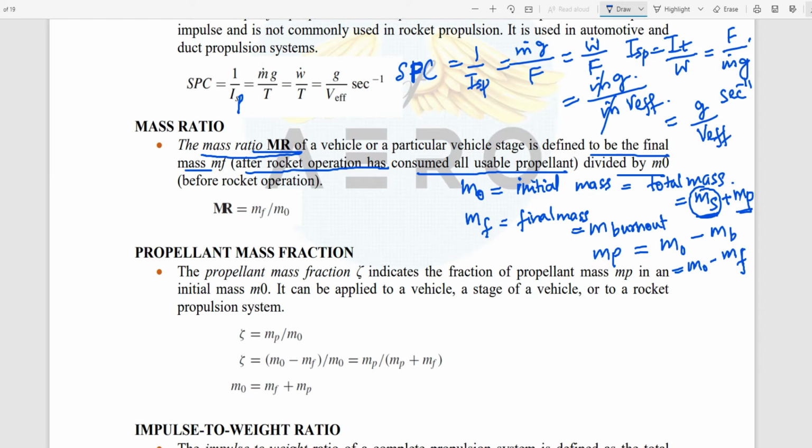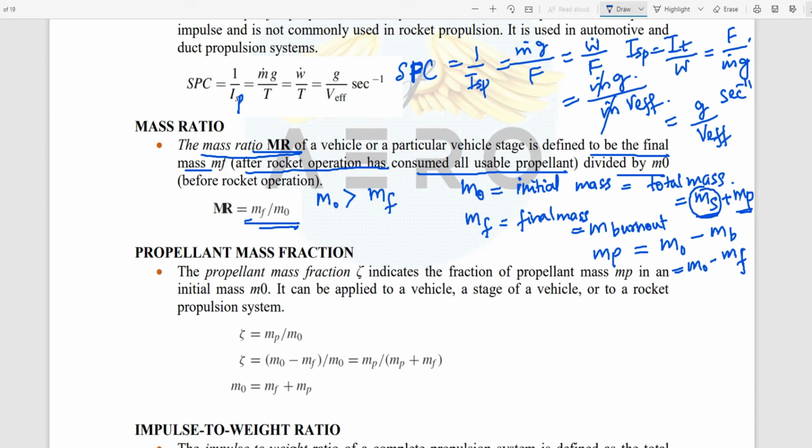Alright. So it is a ratio between the final by the initial one. Can you tell me what the mass fraction range should be? Which one is higher, m naught or MF? M naught should be greater than MF, right?